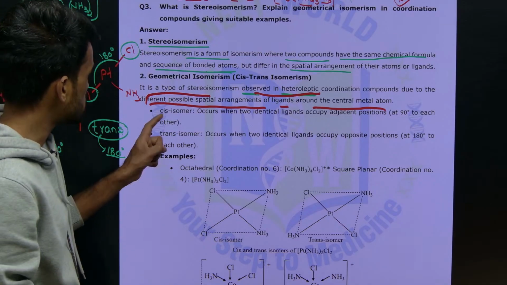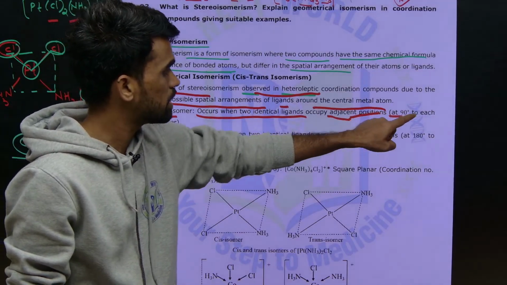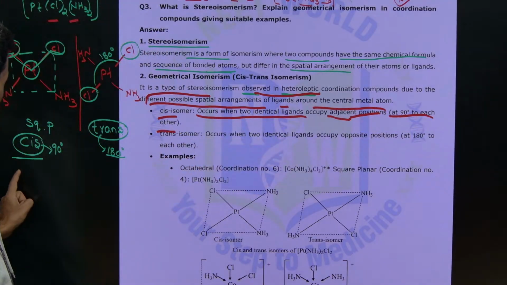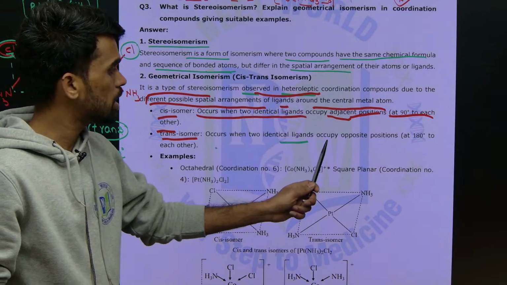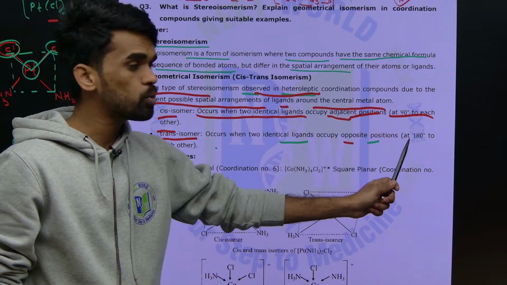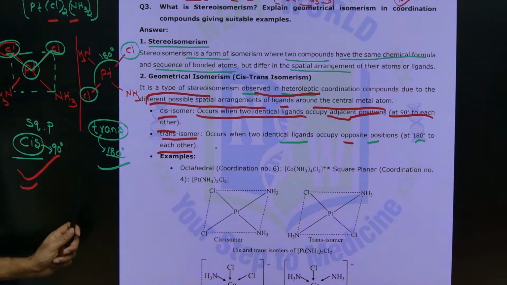Okay. So now cis isomers occur when two identical groups occupy adjacent positions at 90 degrees to each other. Yes, this is the first discussion. Okay. Now trans isomers occur when two identical ligands occupy opposite positions, that is 180 degrees to each other. That's it. So you got cis and you got trans.